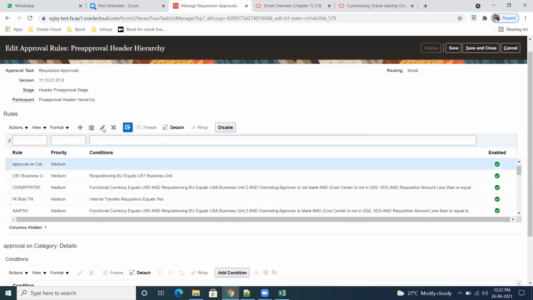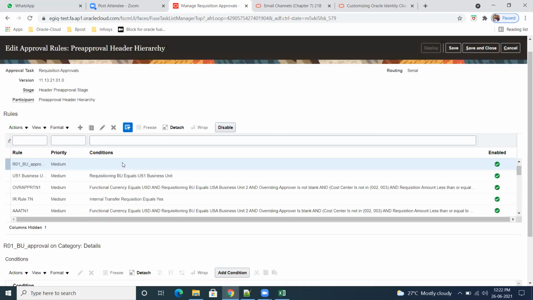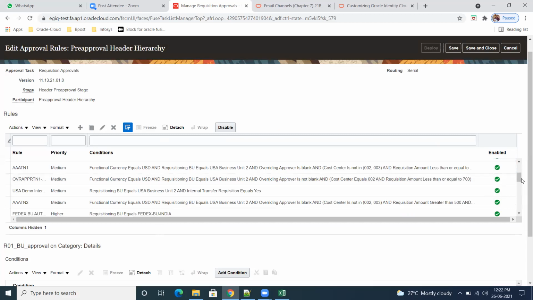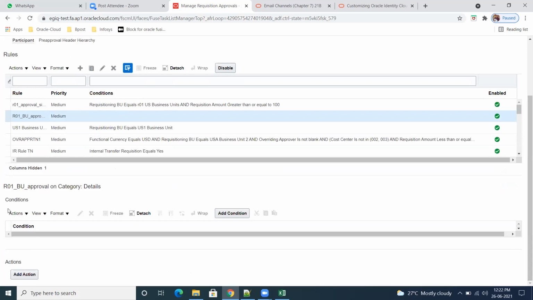So let me change my name here. I want to keep my prefix R01 BU. Okay. So after entering this, then you have to define your conditions. Where do we have to define the conditions? You have to select this, come down here, and write the conditions. What condition can I write?